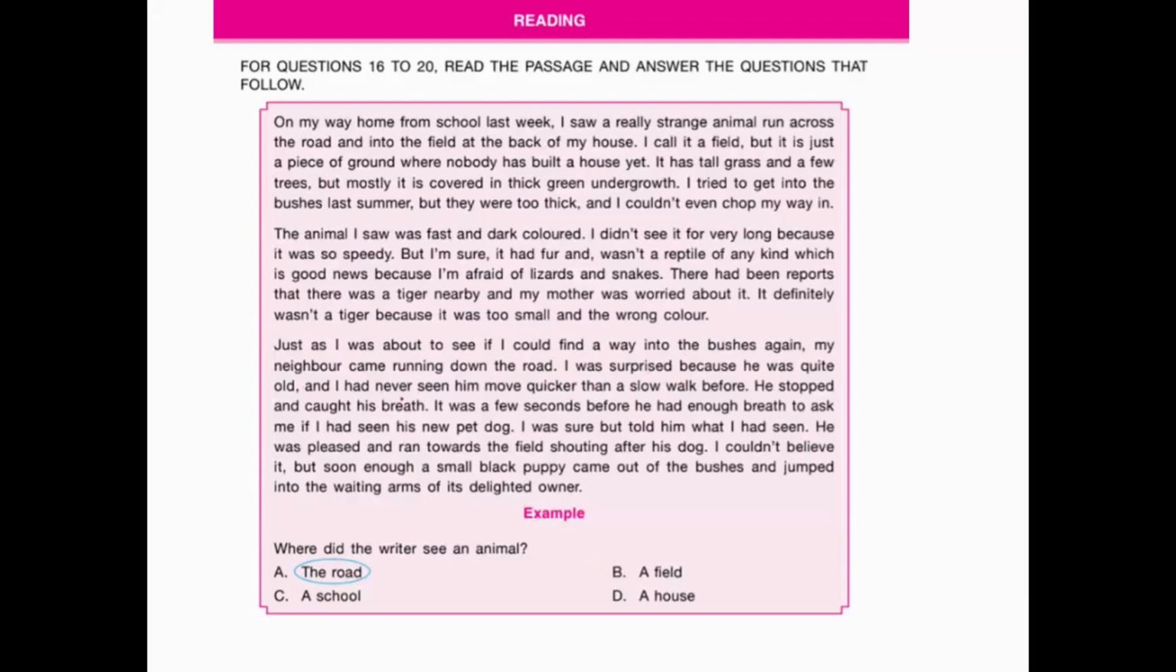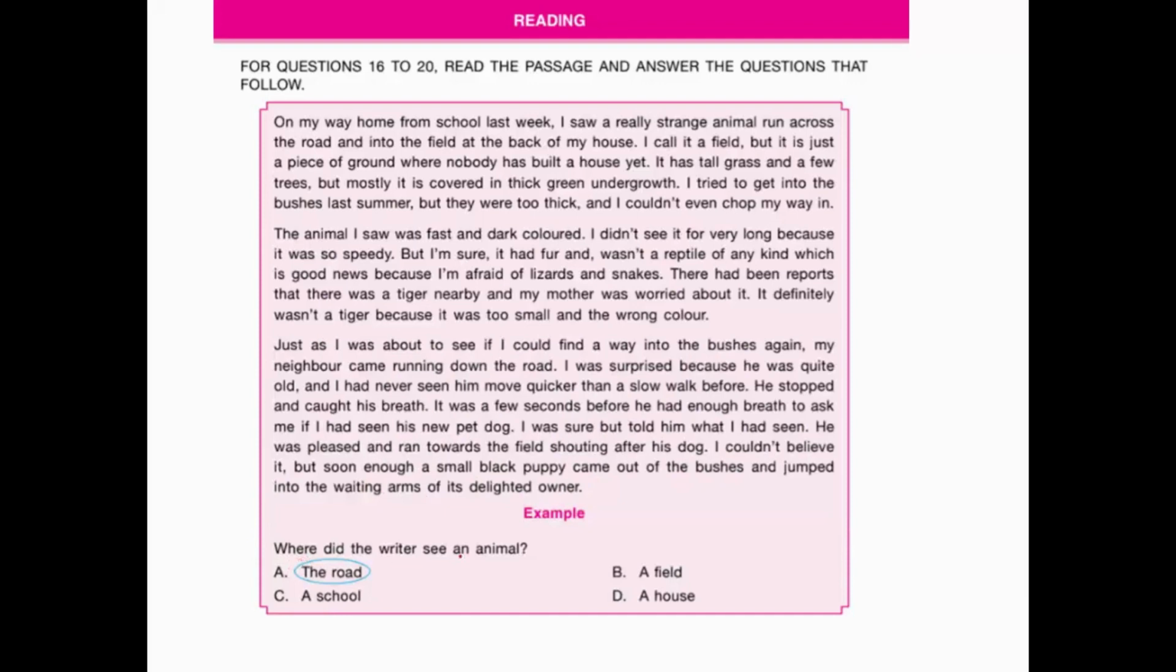He stopped and caught his breath. It was a few seconds before he had enough breath to ask me if I had seen his new pet dog. I was sure, and told him what I had seen. He was pleased and ran towards the field shouting after his dog. I could not believe it, but soon enough a small black puppy came out of the bushes and jumped into the waiting arms of its delighted owner. Okay, this was the passage. Now we have to answer the questions carefully.